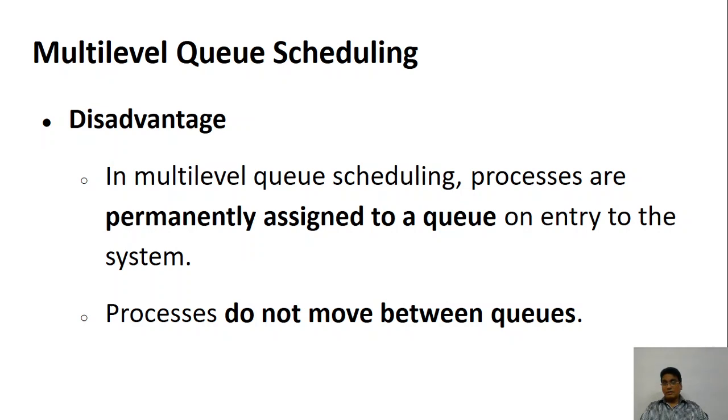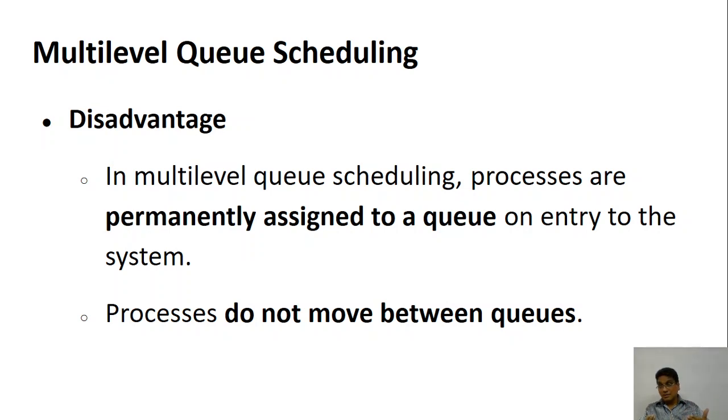Now we know very well that I've already told you when I started, multiple levels of queues are there, but a process is permanently assigned to a queue. So that's the bad part. What if the process goes from the background to the foreground? A process was running in the background and suddenly it shifts to the foreground. Then nothing can be done. It was there in the background, it is permanently assigned, so it can't shift. So that's the bad part about it. A process cannot move from one queue type to the other.